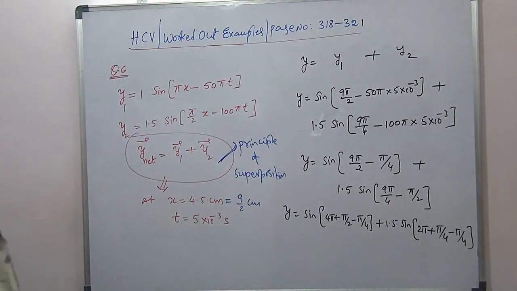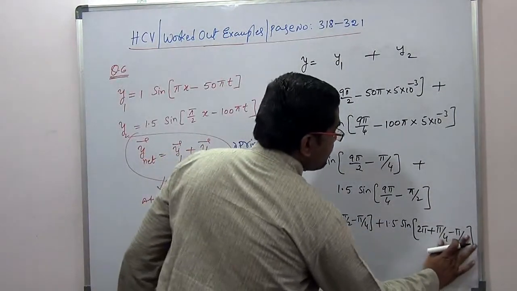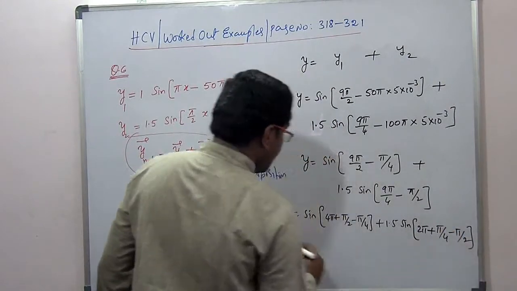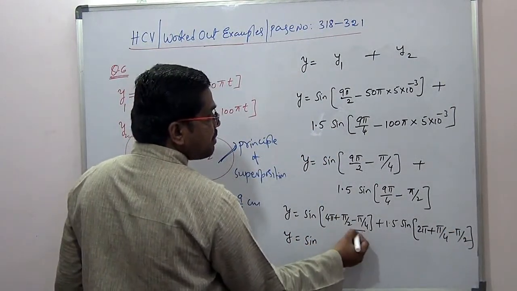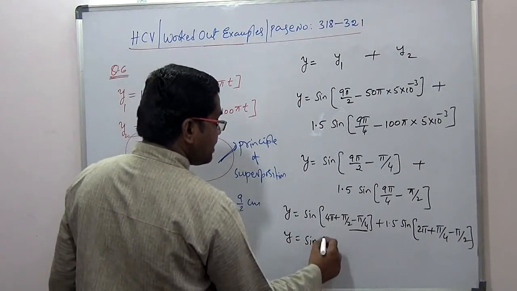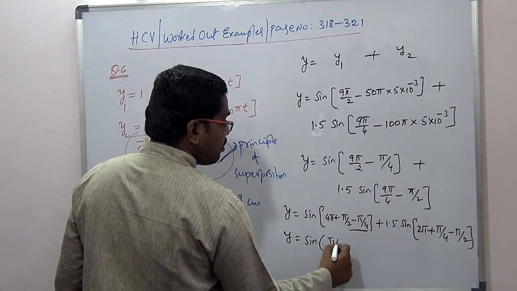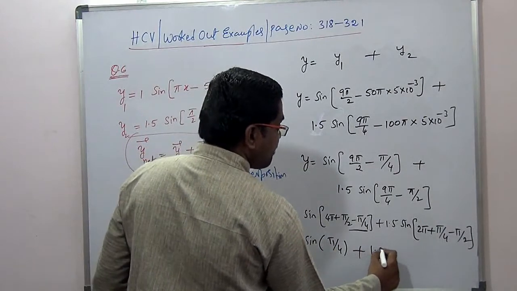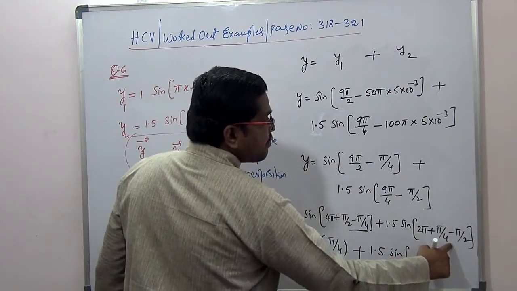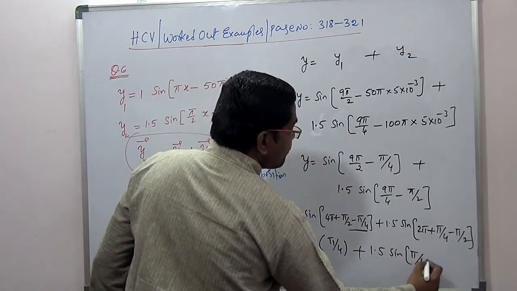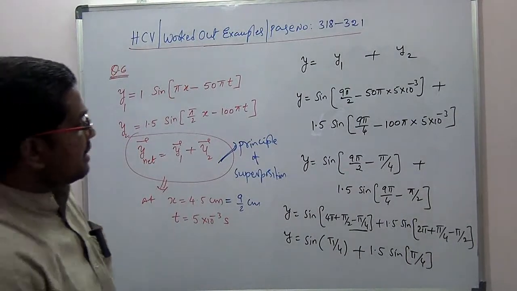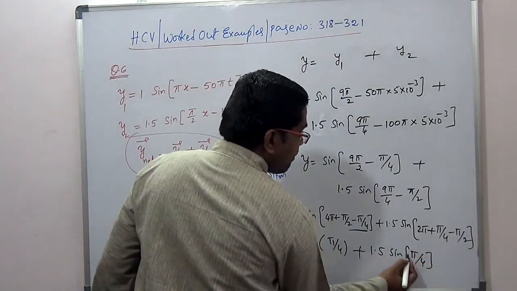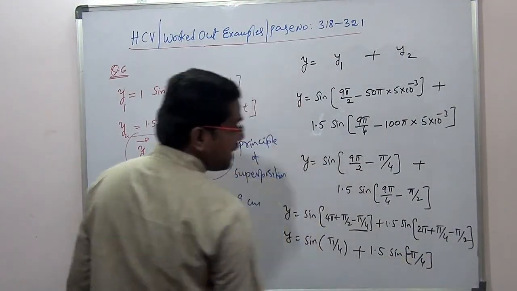So then it is pi by 2. Then what will I have? So y is equal to sine of pi by 2 minus pi by 4. Then again pi by 4 will come, that is sine of pi by 4 will come. Then plus 1.5 into sine of again pi by 2, then again it will be pi by 4. Okay, so then what will be the answer? Pi by 4 minus pi, minus will come here. Be careful, minus sign will come.